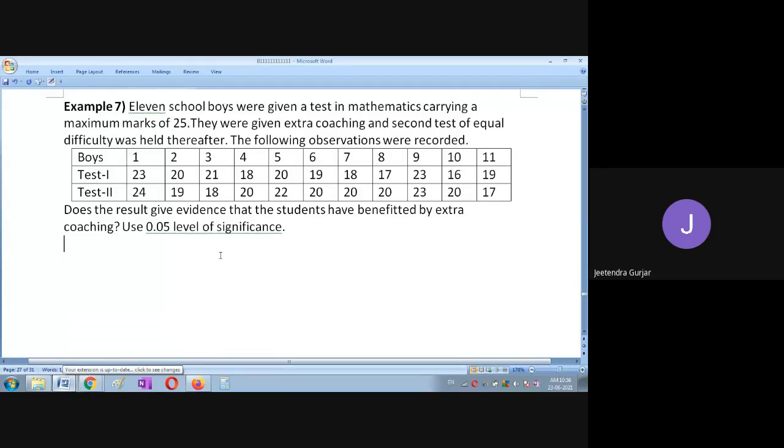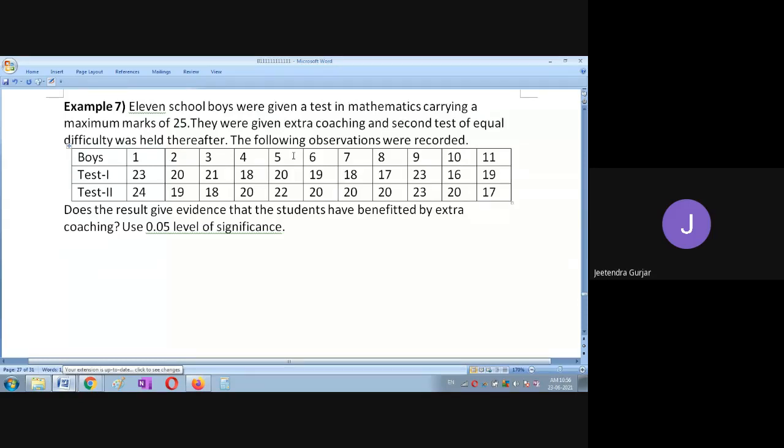11 school boys were given a test in mathematics carrying maximum marks of 25. They were given extra coaching and second test of equal difficulty was held thereafter. So these are the number of observations, students. You can see here, students, a very good example we have taken. Suppose a mathematics test is being taken in your class. Again we have taken 11 boys.